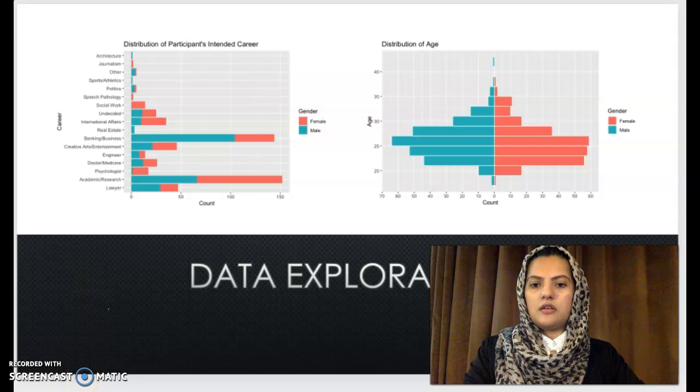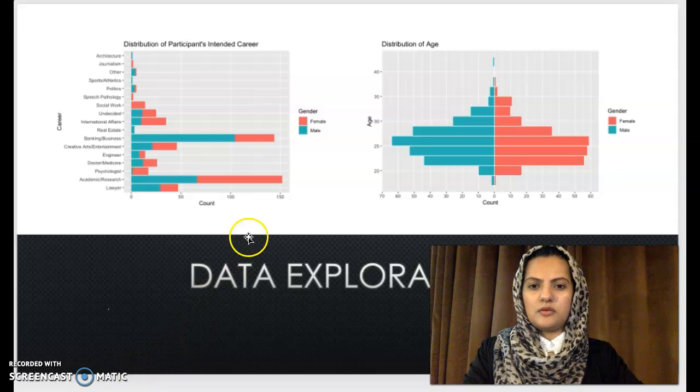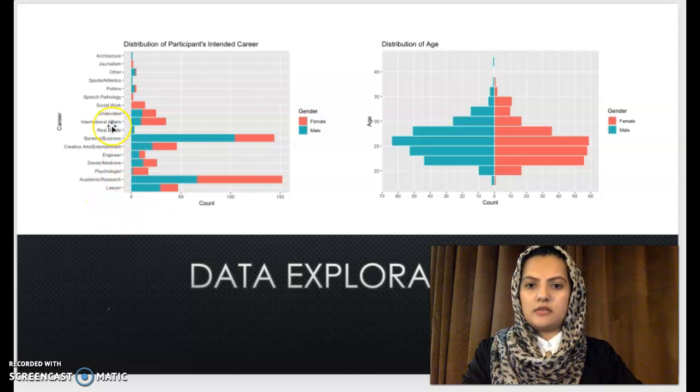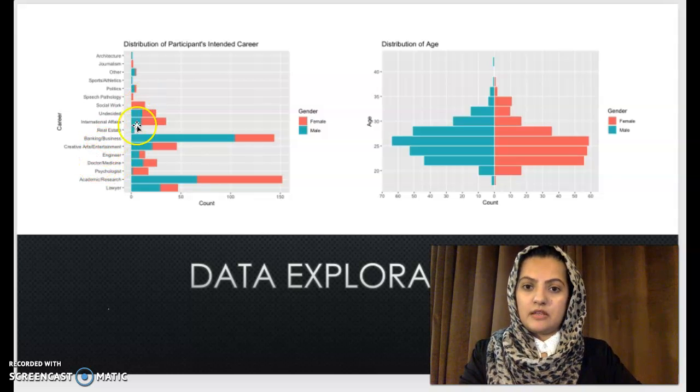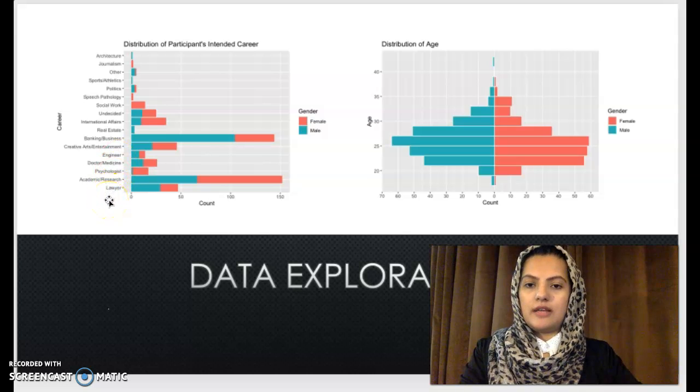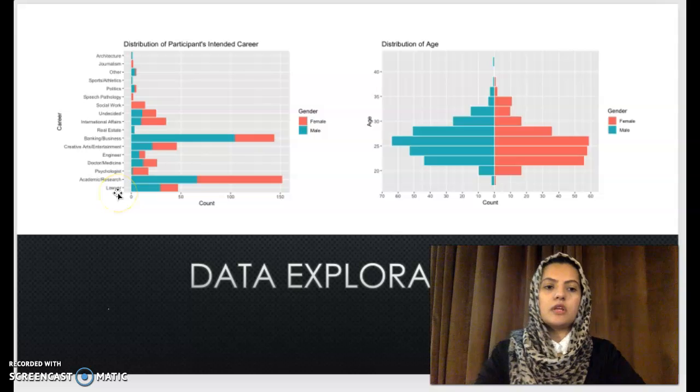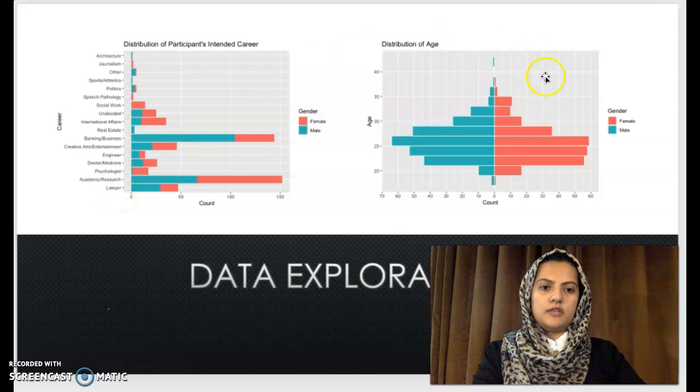We can see that banking, business, academic, and research are the more popular fields for the participants' intended career, and also that women dominate academic research and social work, speech pathology, journalism, and psychologist, whereas men are more interested in banking, business, real estate, sports, athletics, and architecture.